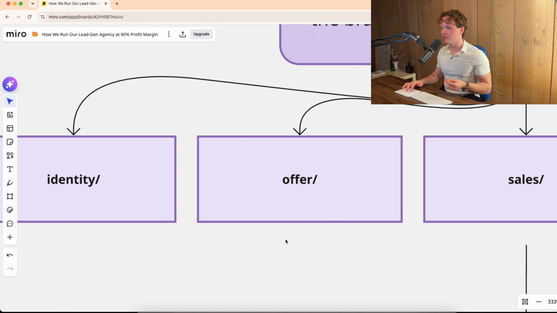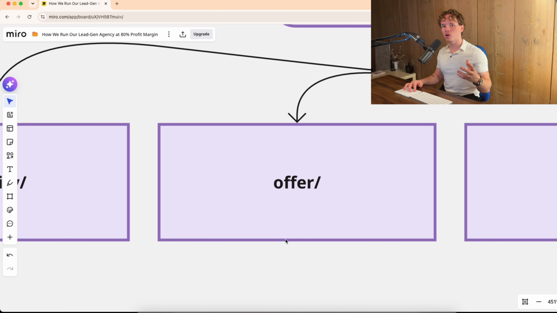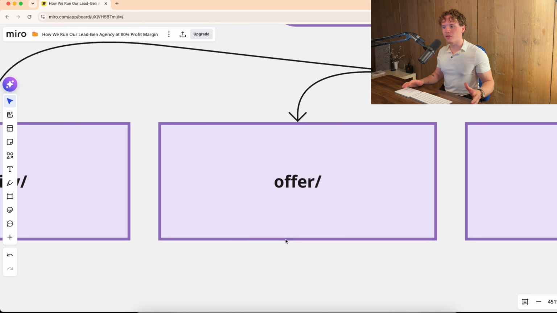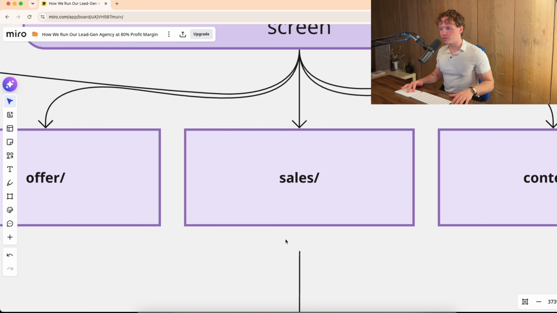What is the pricing? What are the guarantees? How do we work with it? Who have we already worked with? What are the use cases that we have in here? What can we do for clients? Stuff like that. And then sales, super important.